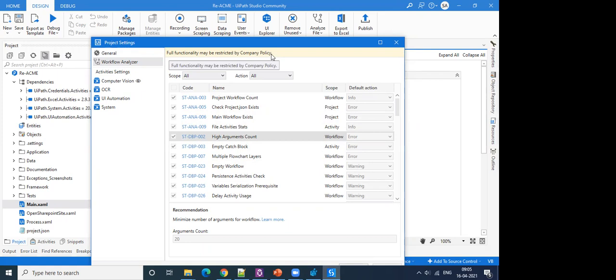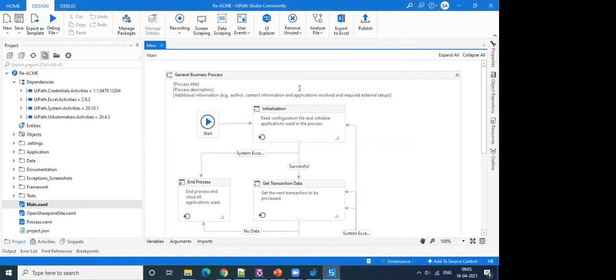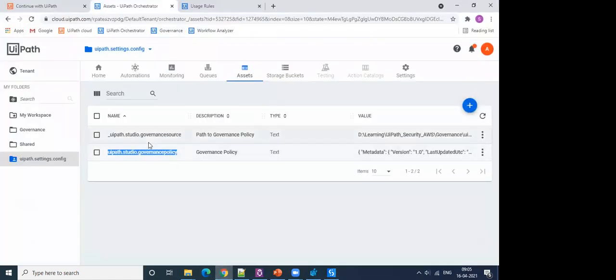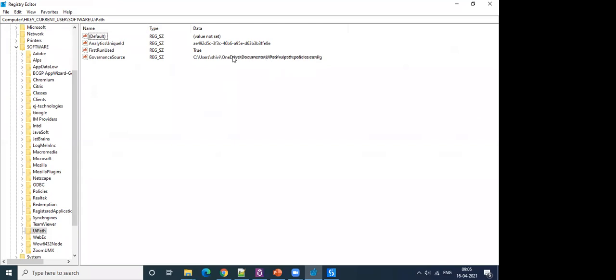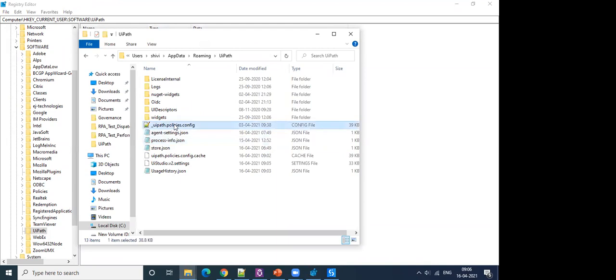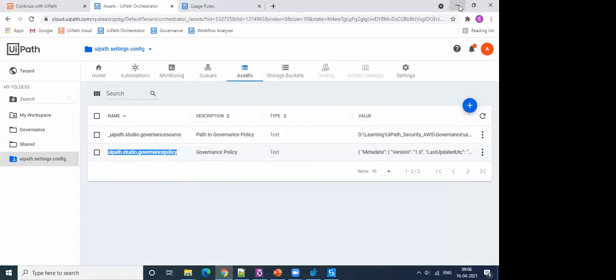And that's how you can apply governance. This is the most preferred way to do that. If you remove this particular asset from there and create this one, then this one will be picked, and preference will be given to this one. And if none of the assets are there, the registry key value, so this file, will be picked. And if this is also not there, you choose to delete this, then the local file that is present in the roaming folder, this one, will be picked for applying governance. So these are the 4 ways you can apply governance.